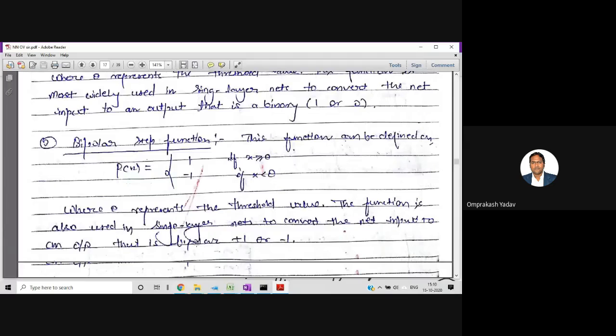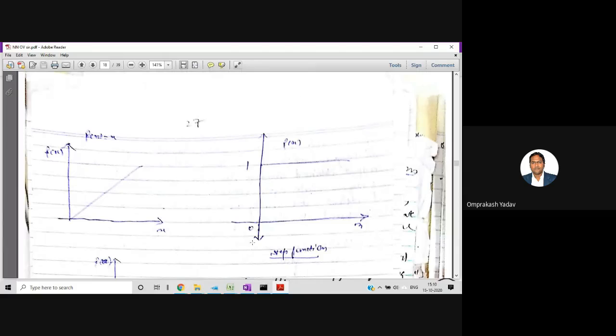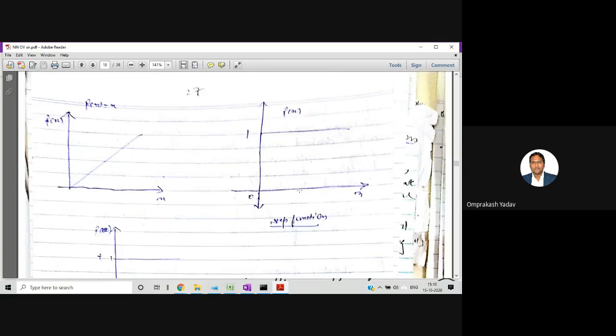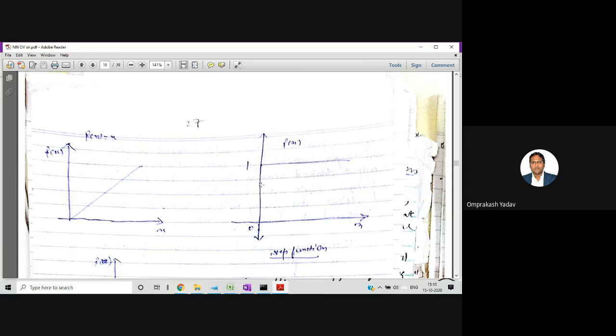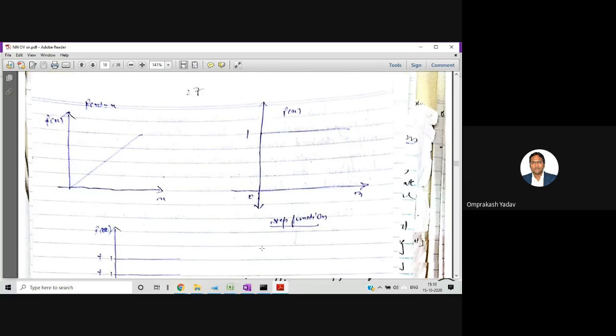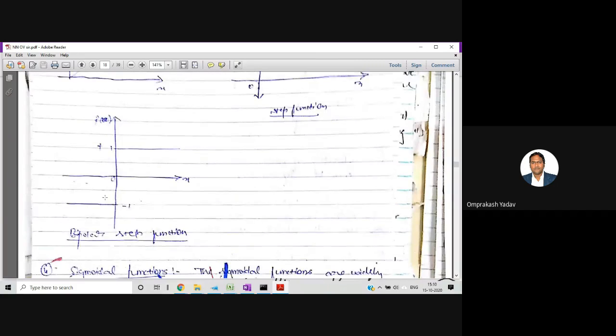So let's first see the graph. This is a binary step function where we have 0 and 1. Below this particular value, towards the left, we get 0, and for values greater than or equal to 0 we get 1. So only two kinds of output. In bipolar, we also have the downward side, and we get -1. So in the bipolar step function, we have a line at -1 and a line at +1. We can decide the threshold: greater than or equal to 0, we get 1; less than 0, we get -1. So this is the bipolar step function.